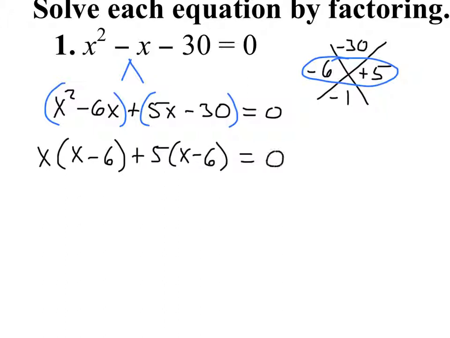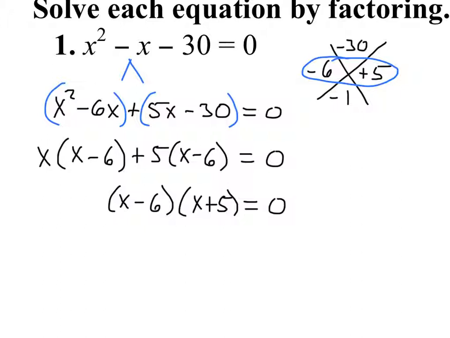Leaves me with x minus 6. And now my last thing is I can factor out the x minus 6, which leaves me with an x plus 5. Okay? So we have factored that trinomial. Now we have rewritten the trinomial so that we have two things multiplied together and it equals 0.